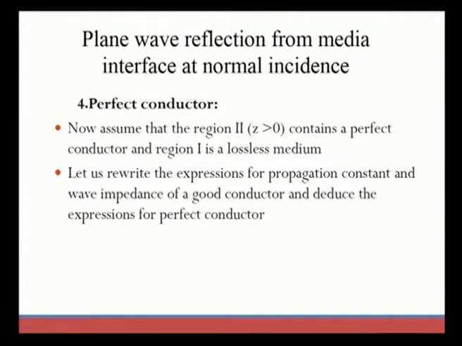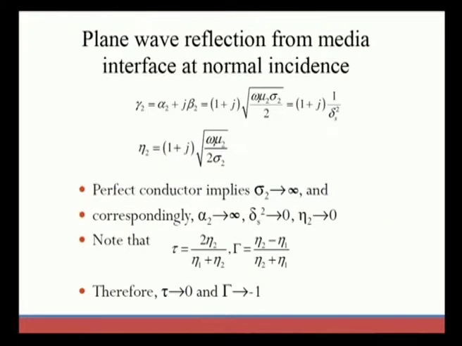The good conductor expressions we already discussed previously, and the same expressions we need to carry over for the perfect conductor also. We have the complex propagation constant gamma 2 equal to alpha 2 plus j beta 2, and in terms of the skin depth it equals 1 plus j into 1 by delta s, where delta s represents the skin depth.